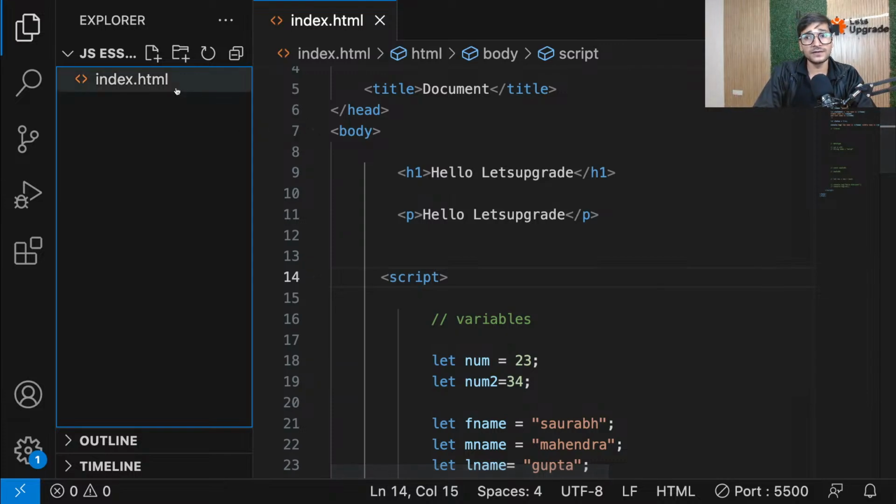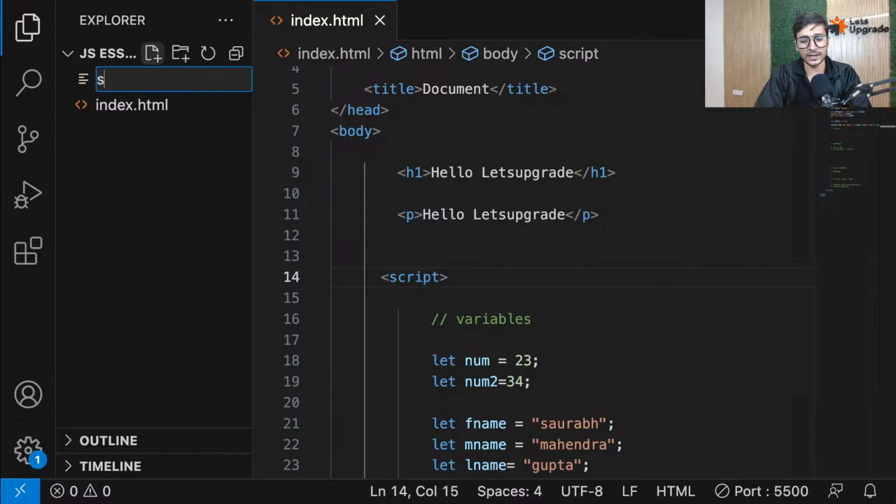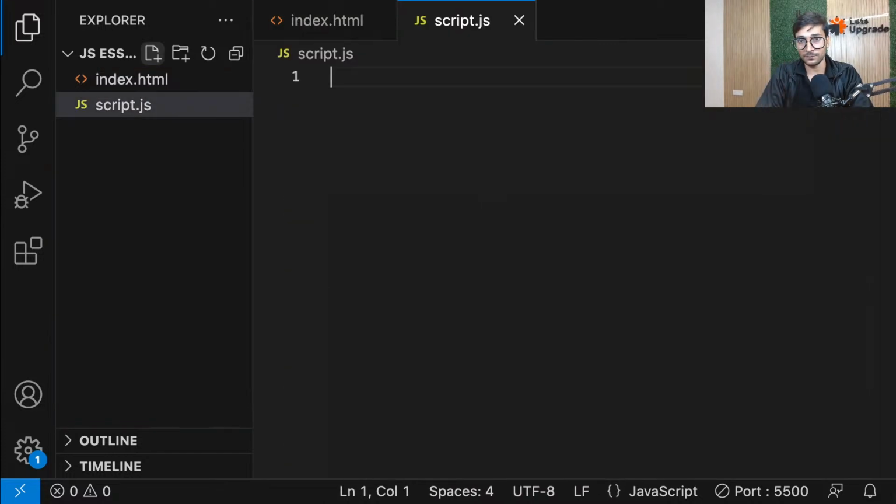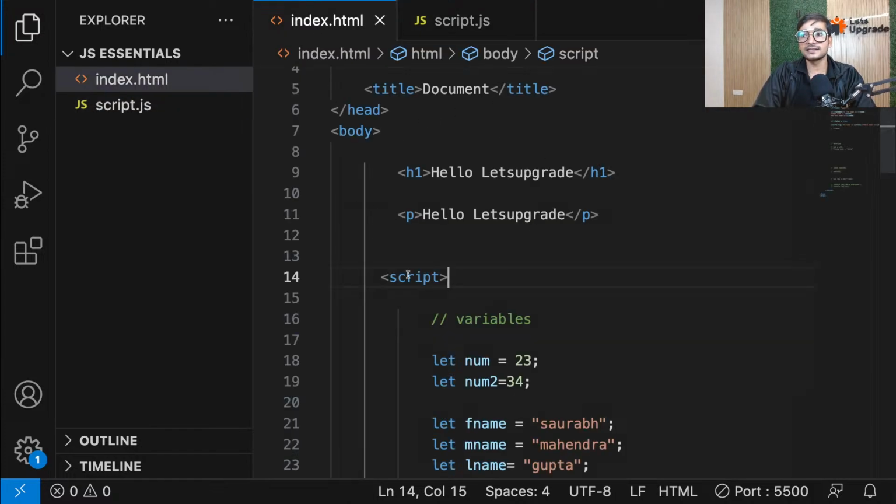So now what we can do is go ahead, create a new file in the same folder, call it anything, whatever you want. So let's say I call it script. Now the extension of this file should be .js. It's very important. By this only, the editor and the browser will know that, yeah, this is the JS file. Now guys, see, it is not an HTML file, it's a JS file. That means this file is completely dedicated to JS. We are not going to write any HTML here. Think of this file as the scripting area.